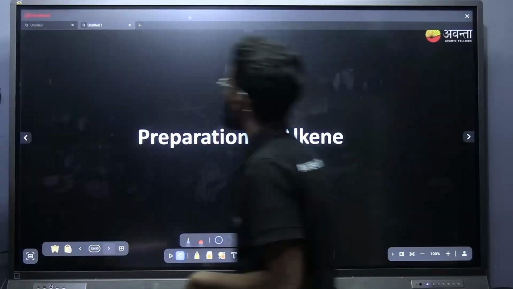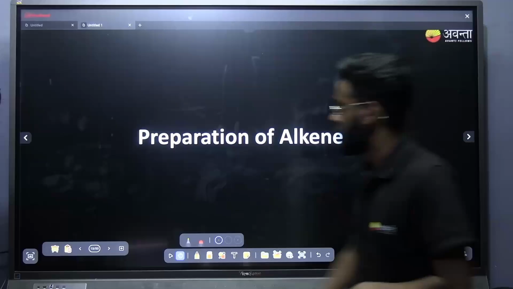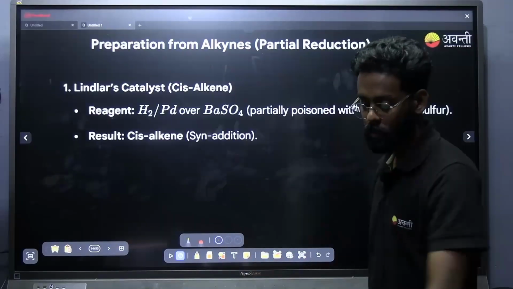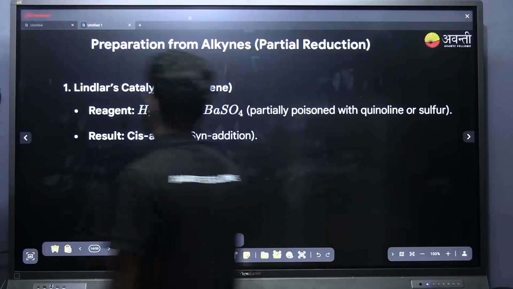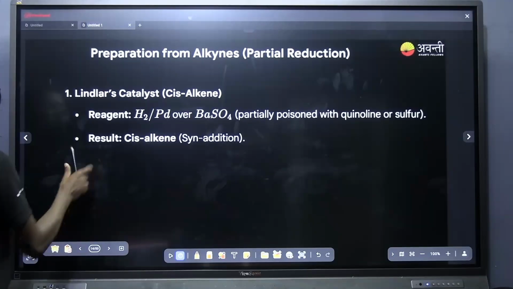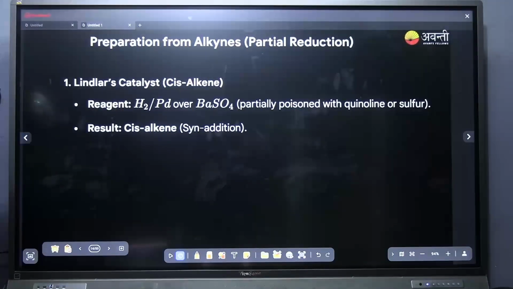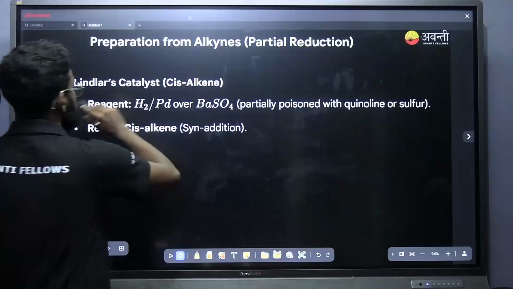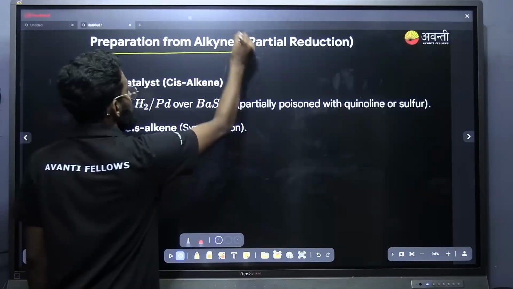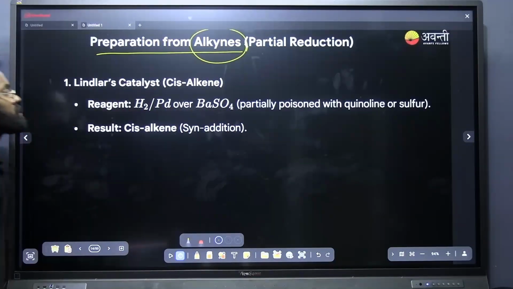Yes, moving on. Next is preparation of alkene. The first method of preparation of alkene is by using our hero. I think this is one you have seen a lot of times in your exams. Preparation of alkene from alkyne, that is by partial reduction.